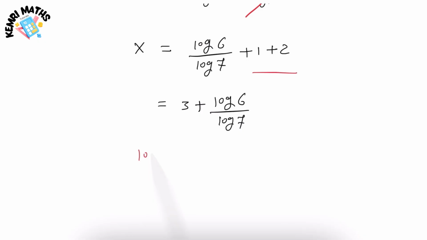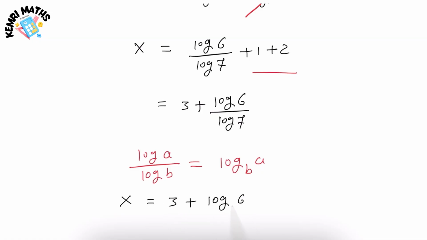Now we know this formula, log a over log b is equal to log a base b. Therefore, our x will be 3 plus log 6 base 7.